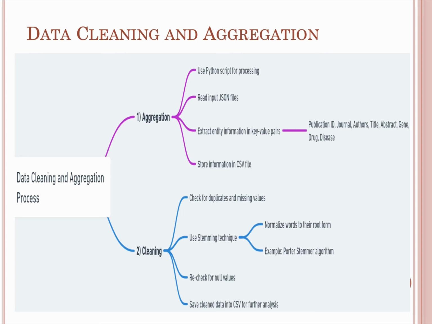We went for stemming. We normalized the root words using the Porter stemmer algorithm, and the entities were normalized, so running and run became run. Once we had this, we went for a little bit of data analysis. We created a bar chart, which we'll see in further slides too. Then again, we checked for duplicate values, removed the duplicate values, and saved it as a CSV.